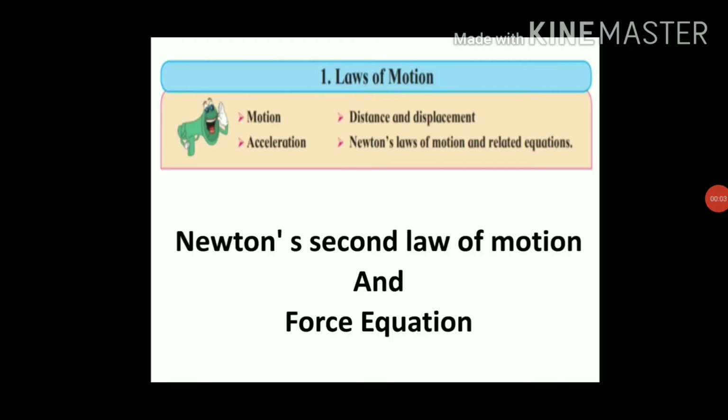Hello student, Namaskar. Today in this video we are going to learn about Newton's second law of motion, and by using this Newton's second law of motion we are going to derive the force equation.